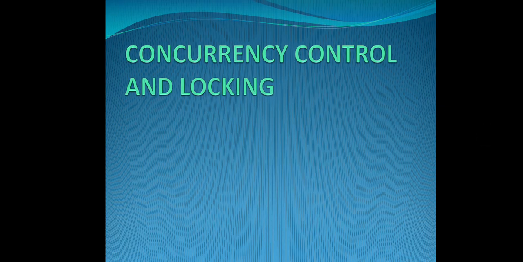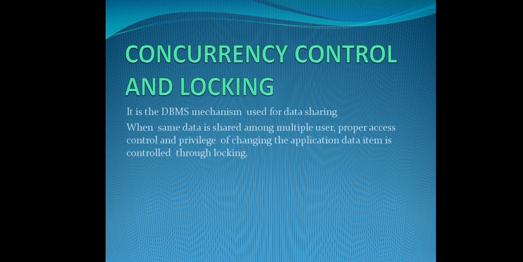Next, concurrency control and locking. We already studied what concurrency is. Concurrency is many users accessing the same data object at the same time. In such cases, there is a chance of getting an error. Some conflicts can also occur. To prevent this, they should use access control and privileges. The first person will get the first service. In such a way, they follow some procedures.